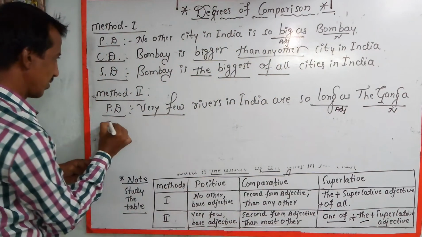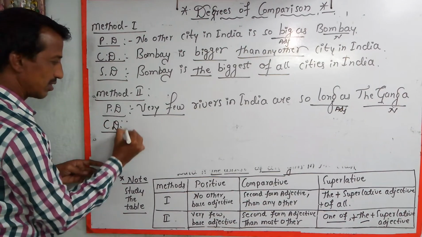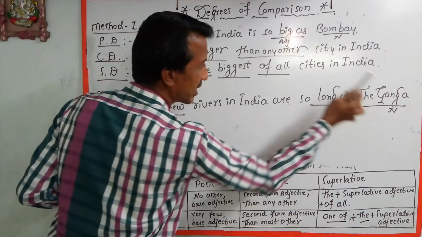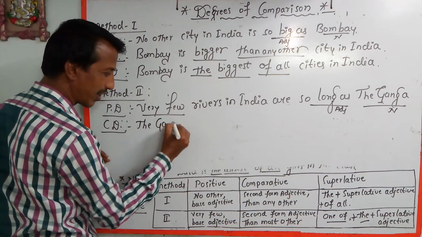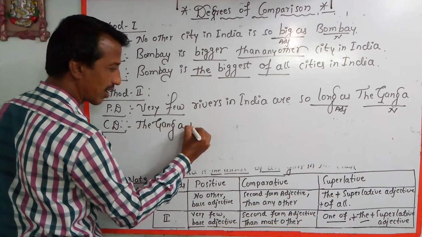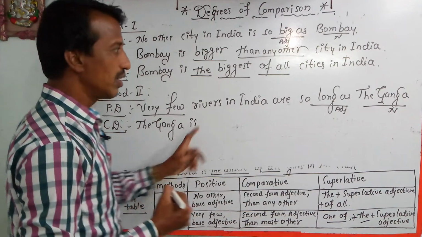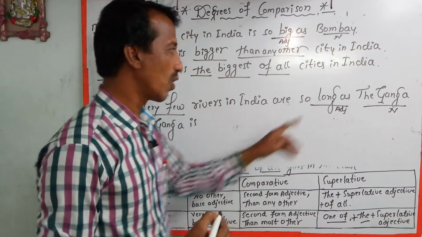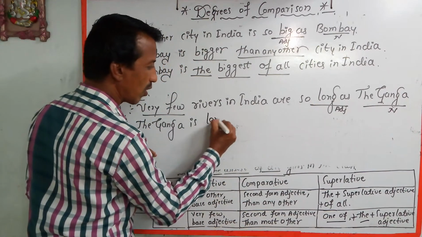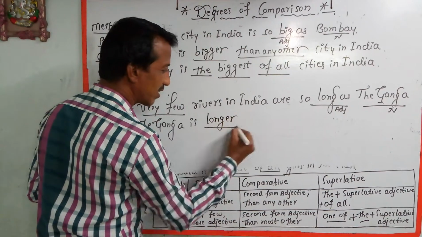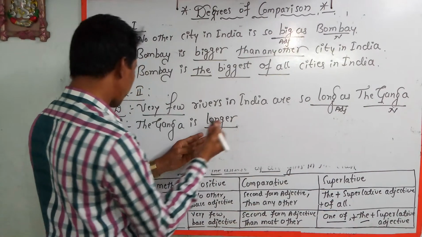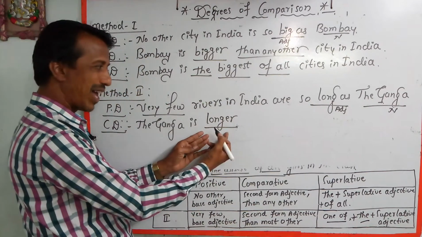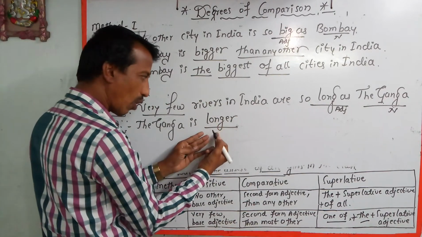Okay, the next comparative degree. See, to change to comparative degree, what is the noun? The Ganga, the name of a river. The Ganga is longer. After changing the adjective form from positive to comparative degree, long becomes longer.